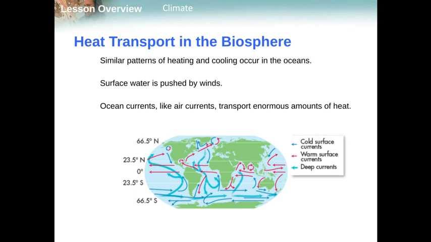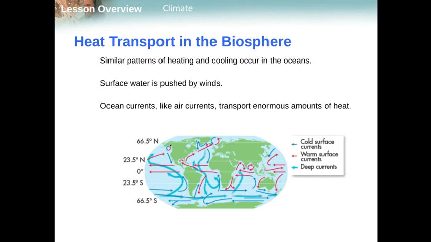Okay, so surface water is going to be pushed by winds that are on Earth's surface. Okay, so again, we see this general east to west right here. Then we see it turning from east to west to east, and then turning again from west to east to west of our surface currents. And they can transport enormous amounts of heat.